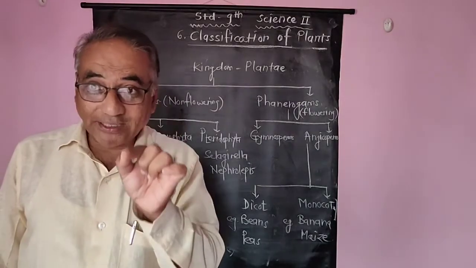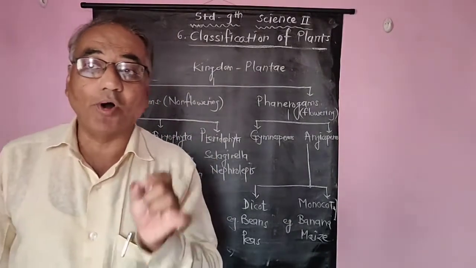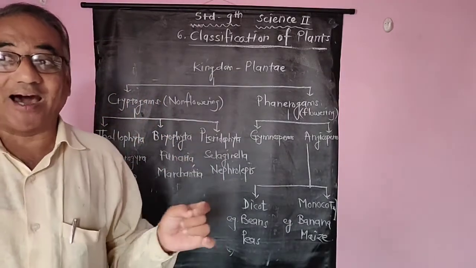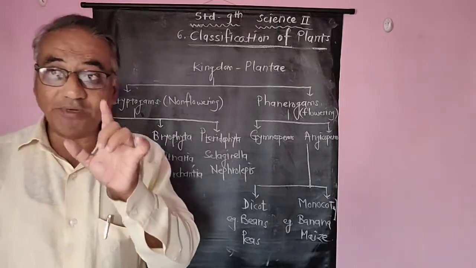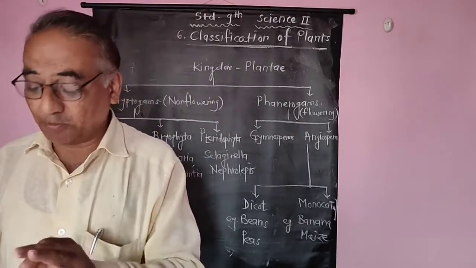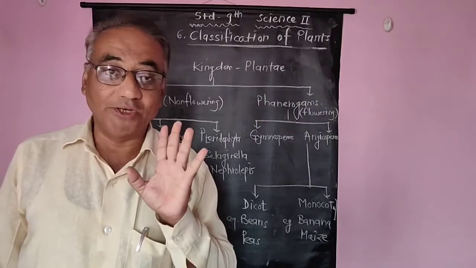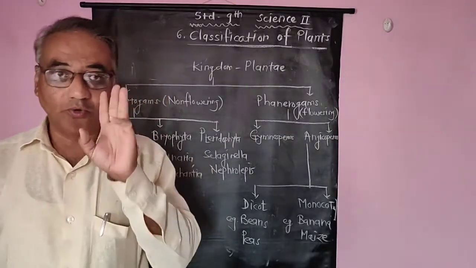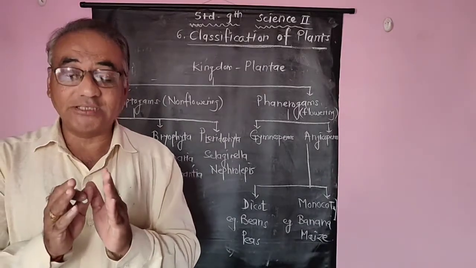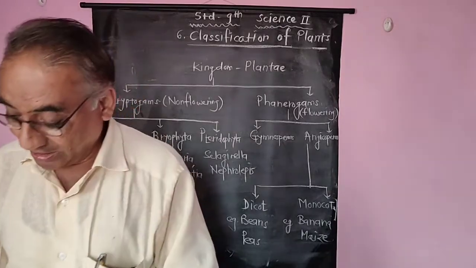Why is the name of this division given as thallophyta? Because the body of these plants is thallus in nature. What is meant by thallus in nature? That is, these plants do not have specific parts like root, stem, leaves and flower. So the body of these thallophyta plants is thallus in nature.